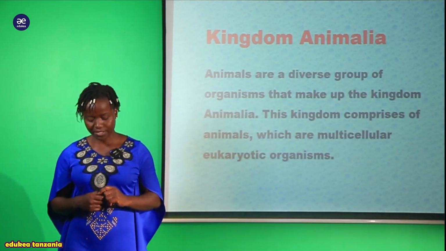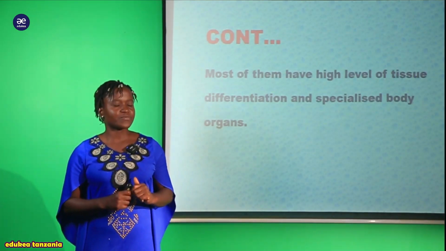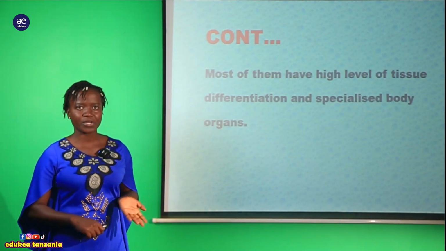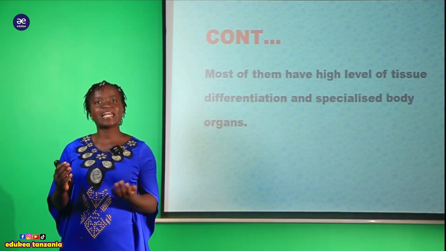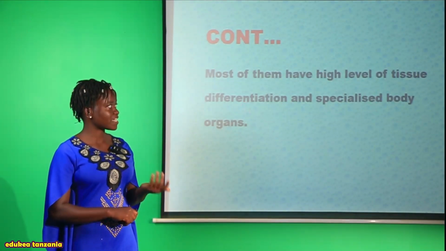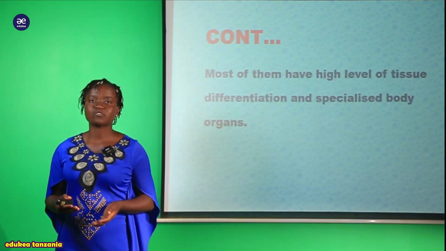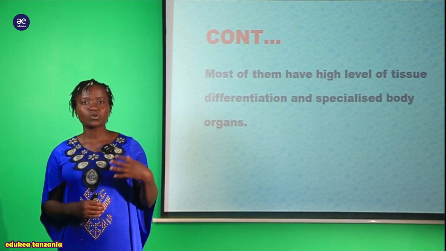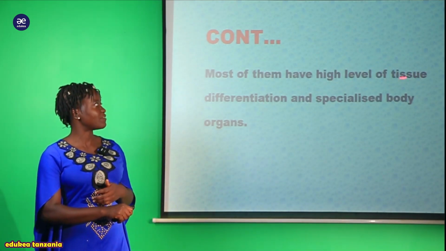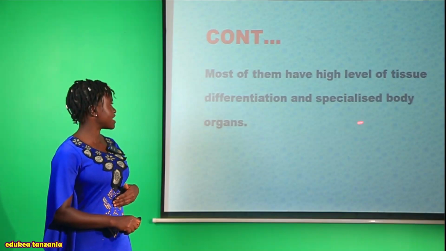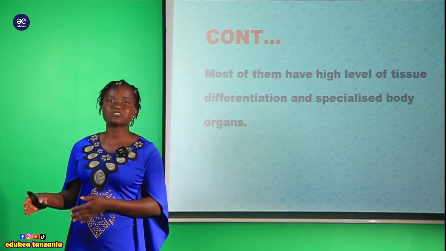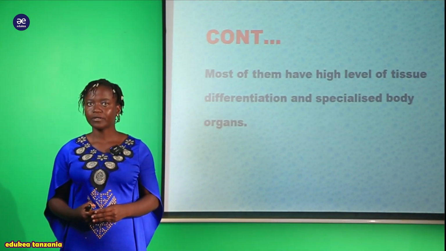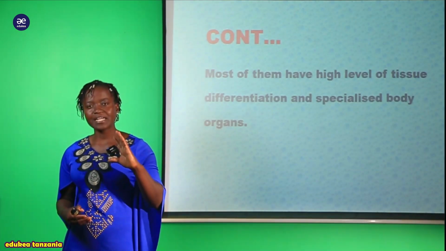And that is multicellular eukaryotic organism. And also, my students, we are saying that most of them have a high level of tissue differentiation and specialized body organs. Kwa hiyo sasa they have a high level of tissue differentiation, ndio maana tunasema kwamba they are well adapted to live in different kinds of environment. Kutokana tu na their body, they have a high level of tissue differentiation and specialized body organs. So they have different kinds of organs that perform different kinds of function compared to the rest of the kingdoms. So here we are going to look one after another.